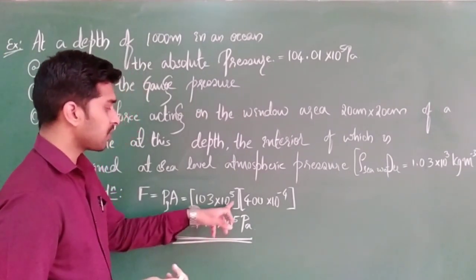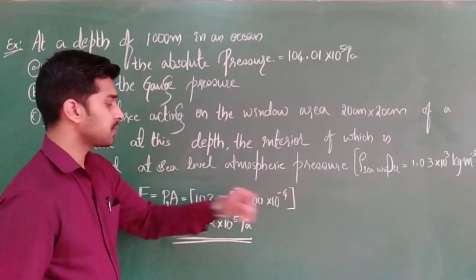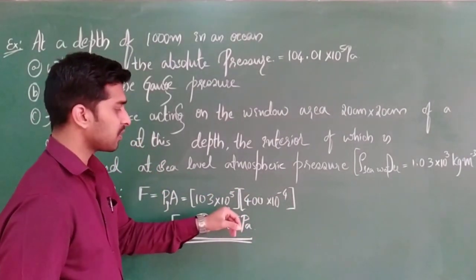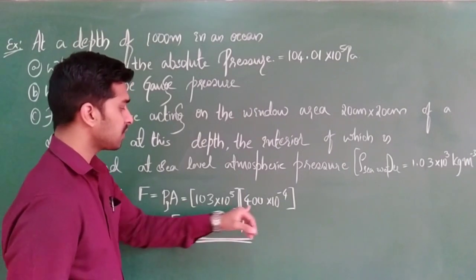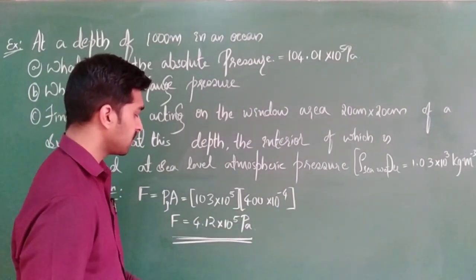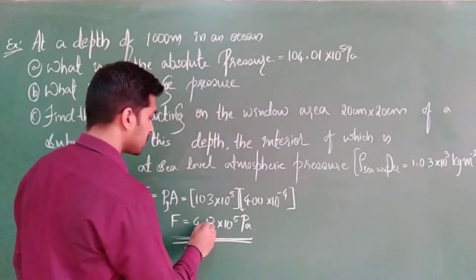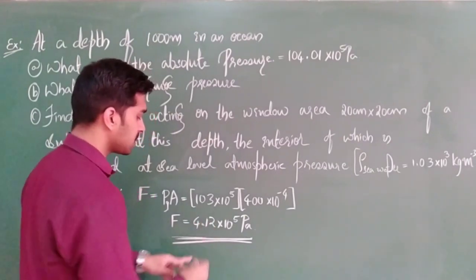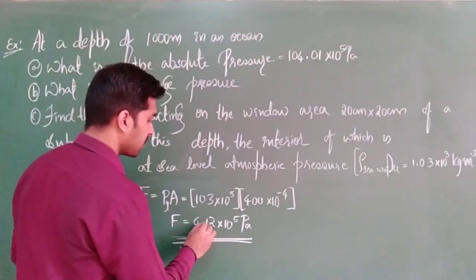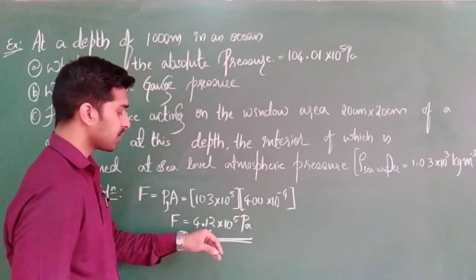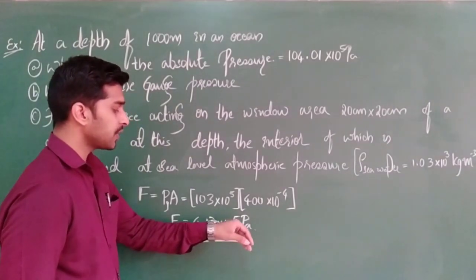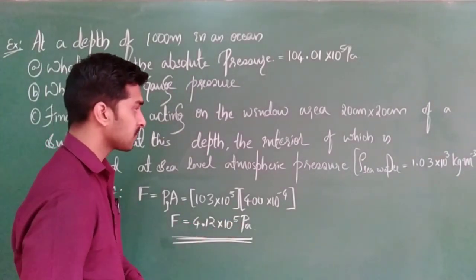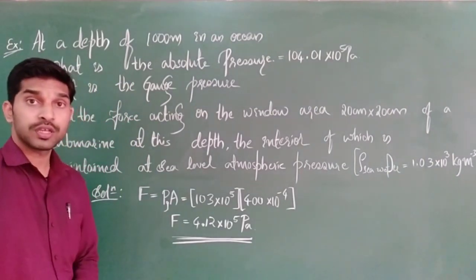This is 10 to the power of 5 into 10 to the power of minus 4, so somewhere it will be 10 to the power of 1. Then 103 into 400 is the maximum value. So finally, shifting the decimal point, you are going to get 4.12 into 10 to the power of 5 Pascal. Clear? Shall we go to the next problem?